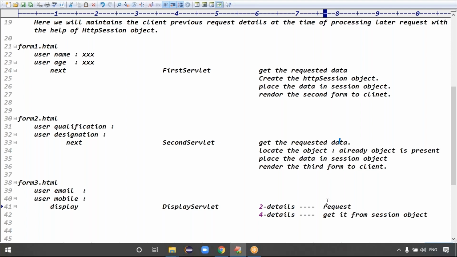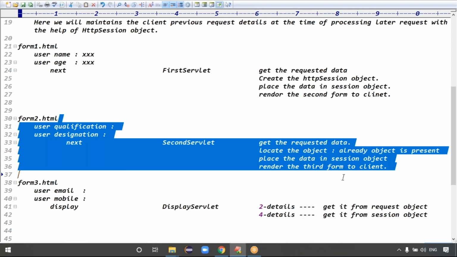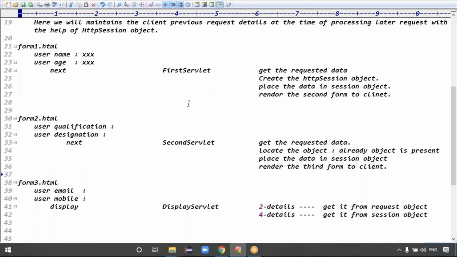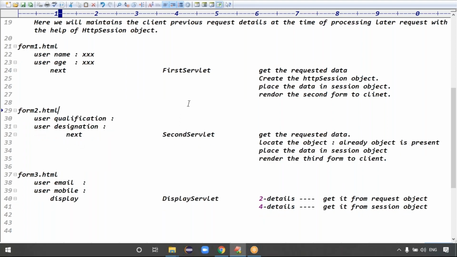Two details we get from the request object, and four details we can get from the session object, right? Because previously first request, second request, all these details are stored in what? Session object or not? Like that we will process this example, guys.